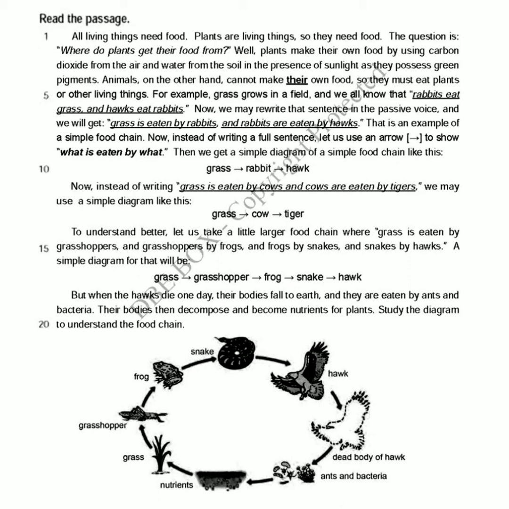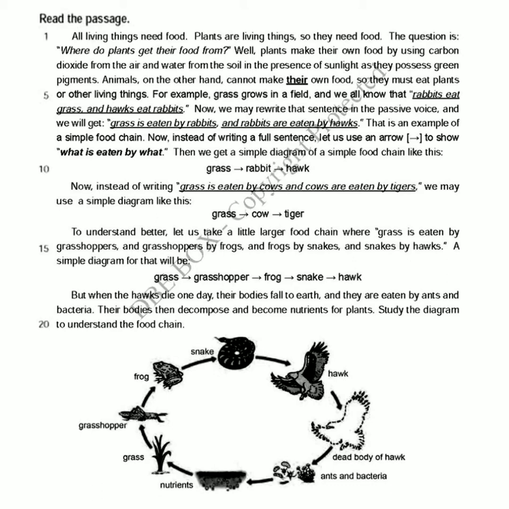To understand better, let us take a slightly longer food chain where grass is eaten by grasshoppers, grasshoppers by frogs, frogs by snakes, and snakes by hogs. A simple diagram for that will be: grass, arrow, grasshopper, arrow, frog, arrow, snake, arrow, hog. But when the hogs die one day, their bodies fall to earth and they are eaten by ants and bacteria. Their bodies then decompose and become nutrients for plants.